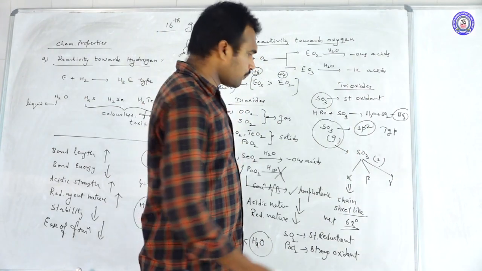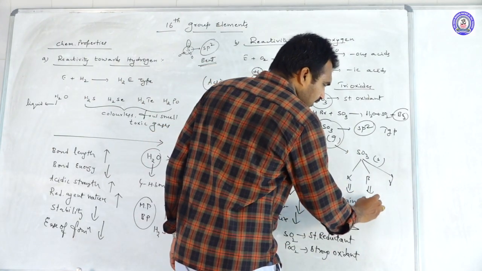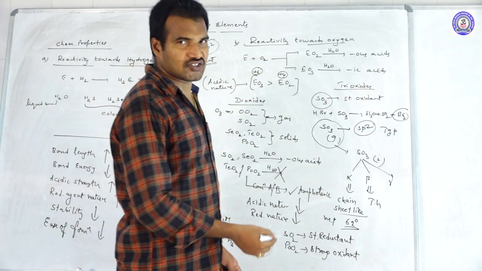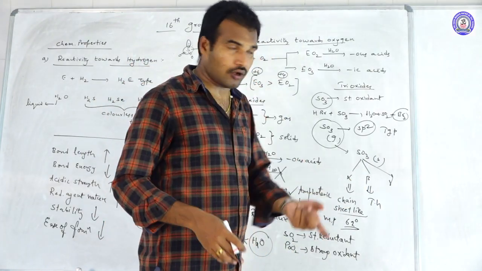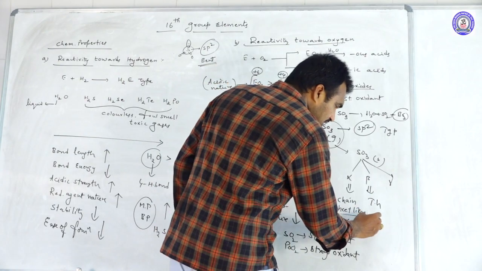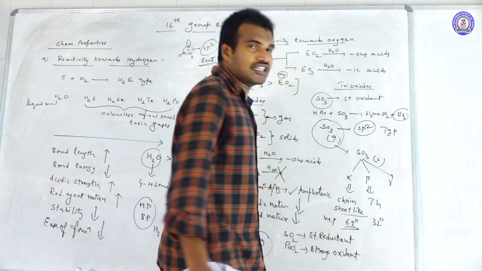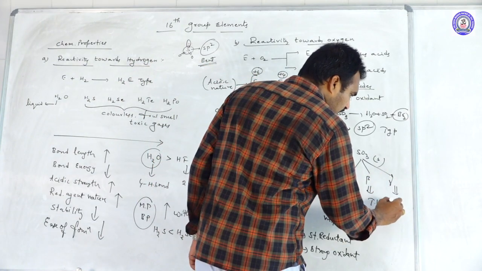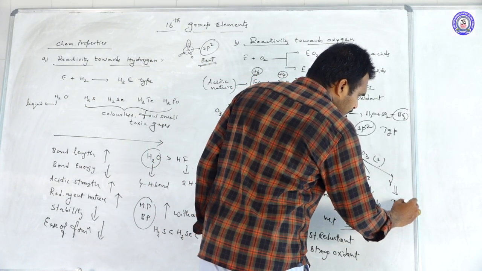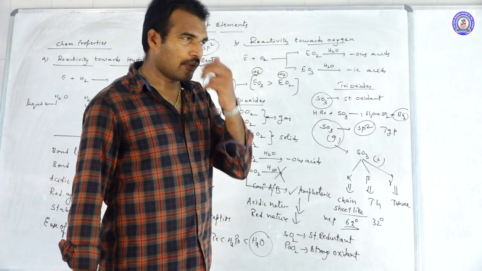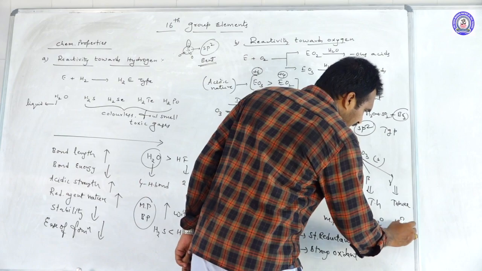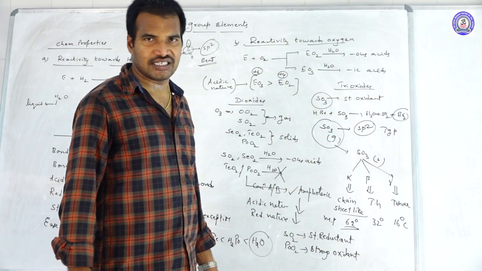Whereas in the beta form, it is also polymerizing, but in tetrahedral units, that means SO4 2- units are polymerized, and its melting point is 32 degrees. And the gamma form is a trimeric, ice-like form, and its melting point is 16 degrees.